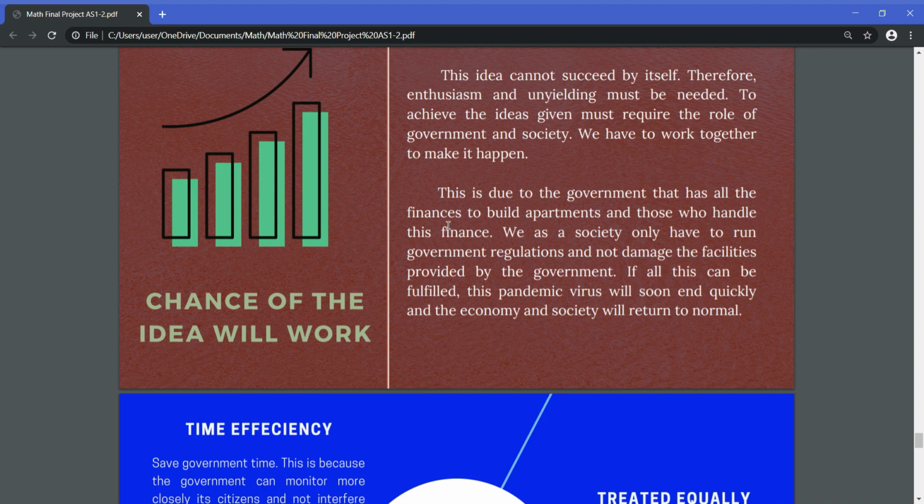This is due to the government having all the finance to build the apartments and those who handle this finance. Because the government has all of the money to help us build this idea, it becomes more complete. We as a society only have to follow government regulations and not damage any of the facilities provided by the government. If all this can be fulfilled, this pandemic virus will soon end and the economy and society will return to normal.